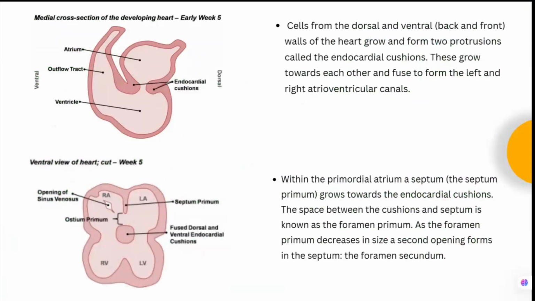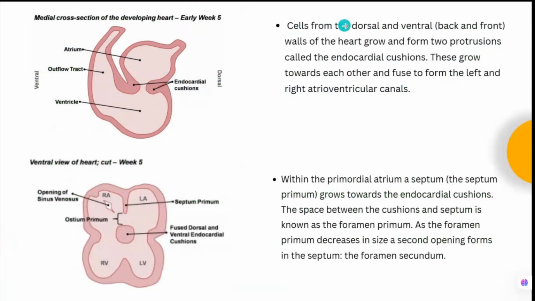Okay, so here if you see, this is the ventricle and this is the outflow tract and this is the atrium, and now what is getting formed are the endocardial cushions. Okay, so this is by around early week 5. So cells from the dorsal and ventral walls of the heart will grow and form two protrusions called endocardial cushions. These grow towards each other and fuse to form the left and right atrioventricular canals. Okay, so these two endocardial cushions will lead to the formation of the left and right atrioventricular canals.